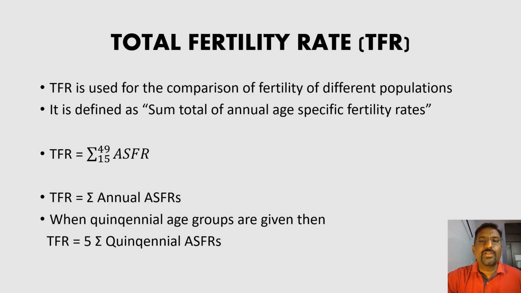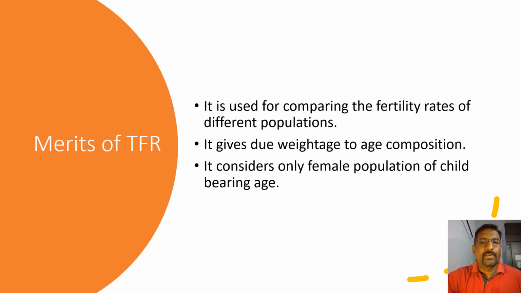So what are the merits of it? It is used for comparing the fertility rates of different populations. It gives due weightage to age composition, so the age of the mother is given importance. It considers only the female population of childbearing age. Very simple.